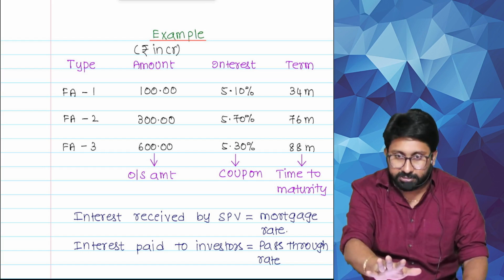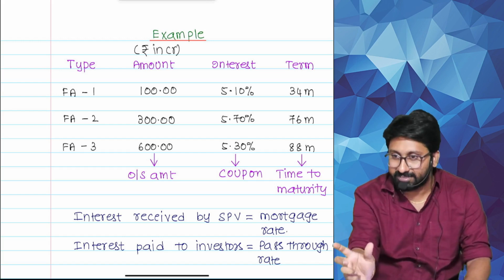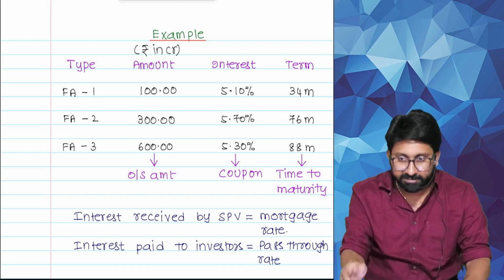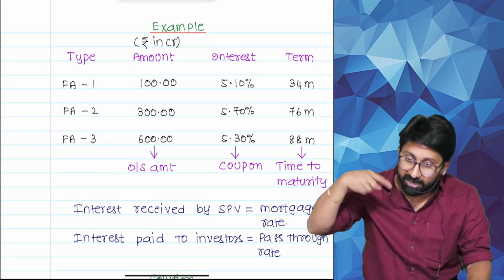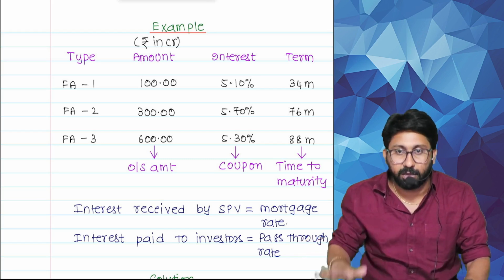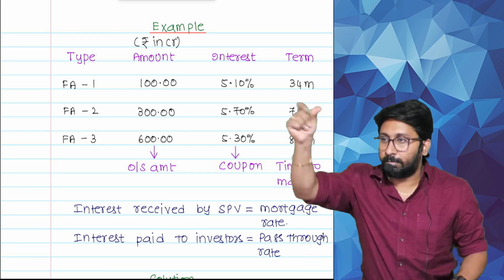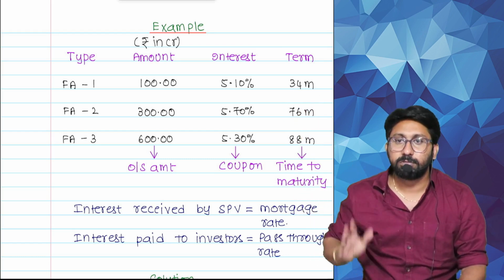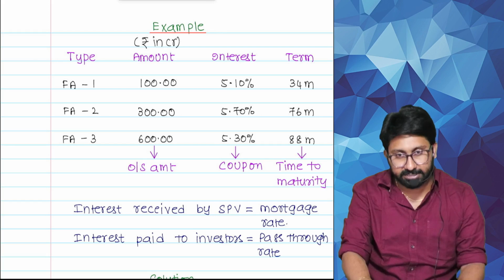All vehicle loans of 34 months are pooled. Like that you can understand. All housing loans of 76 months with the same risk are pooled into 300 crore. All corporate loans, which are heavily risky, taken for 88 months term, are pooled into one set. Understood or not? Now listen. Totally how much? 100 plus 300 plus 600. How much?